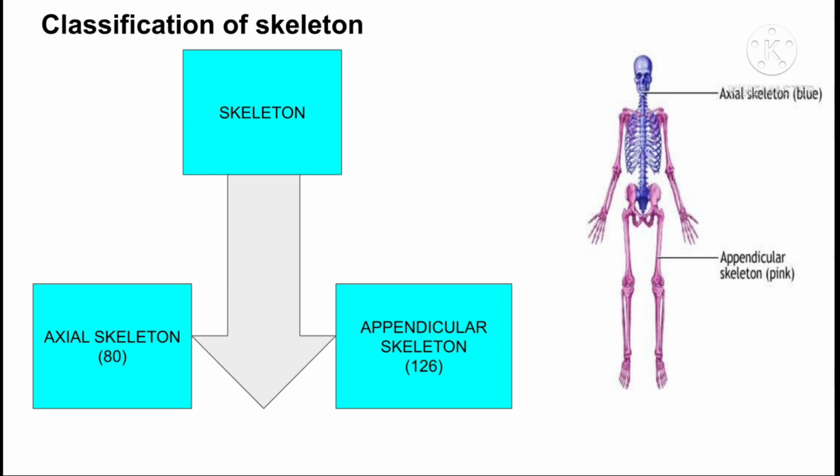The classification of skeleton. The human skeleton is classified into axial skeleton and appendicular skeleton. Axial skeleton consists of 80 bones while appendicular skeleton consists of 126 bones. The axial skeleton and appendicular skeleton are marked in a skeleton which can be seen on the side.